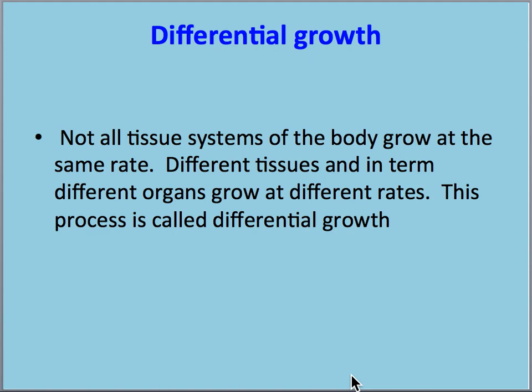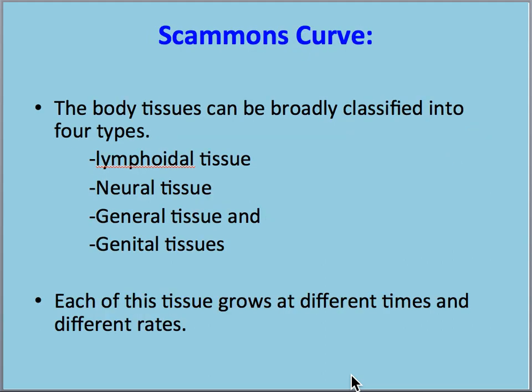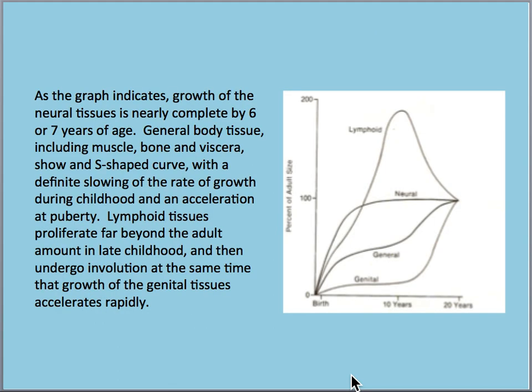So differential growth is nothing but that all the tissues will not grow at the same rate, and it is described in the form of Scammon's growth curve, and it is a very important question in BDS too. So we are all aware of the tissues which are included in Scammon's growth curve, that is the lymphoid tissue, neural tissue, general tissue and genital tissue. So this is a small diagram describing the pattern at which the tissues will grow.